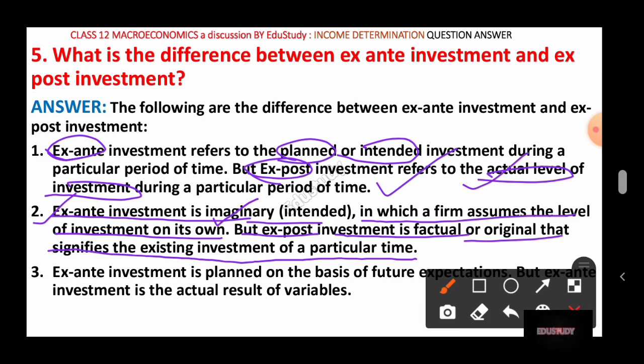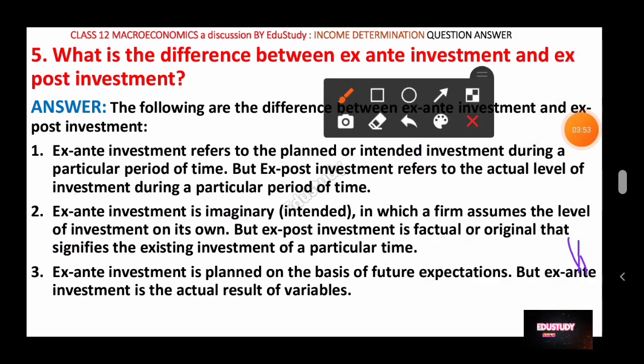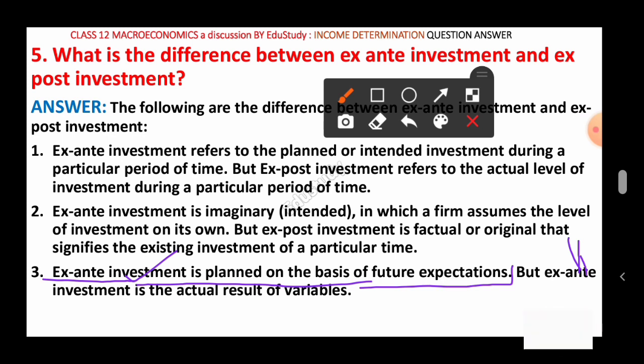So this is the important line here. Second line is... So what is the third line here? In the third line, ex ante investment is planned on the basis of future expectations. Because it is related to the future, or it is planned, that means ex ante investment is not real; the investor is just assuming to invest. So that is the ex ante investment, and it is planned on the basis of the future